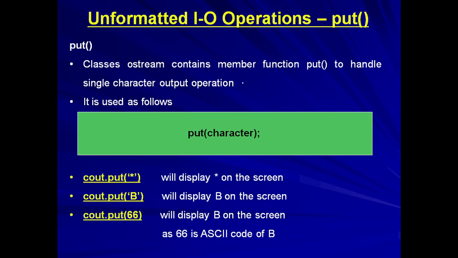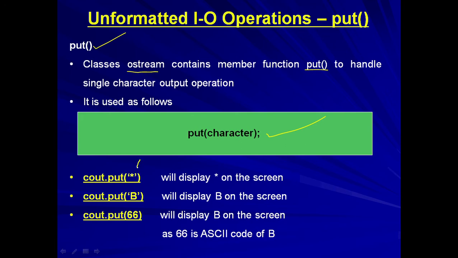For output of character type data, the member function is put. This is in the ostream, and the member function name is put, and it is used to display the character type data on the screen. It is given something like this: put, and within the bracket the character to be displayed. This character can be in the form of a single character enclosed in single inverted commas.